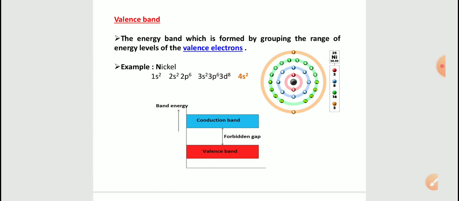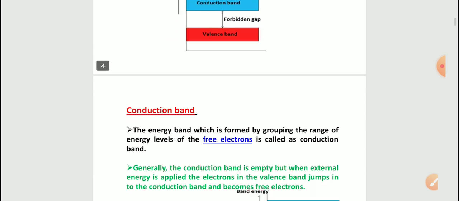So simply, once again I am repeating, here 2 points we have to understand. Valence band is nothing but it is formed by grouping the range of energy levels of the valence electrons. Okay, so that is the valence band, which consists of valence electrons whose energy is less when compared to the conduction band, which is present below the conduction band.